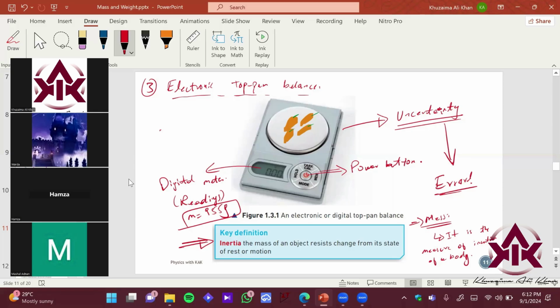इनर्शिया कोई फोर्स होती है क्या? Not a force but property. It's a property of matter, ठीक है. So inertia is a property of matter, ठीक है. So what is inertia? The mass of an object resists change from its state of rest or motion, ठीक है.